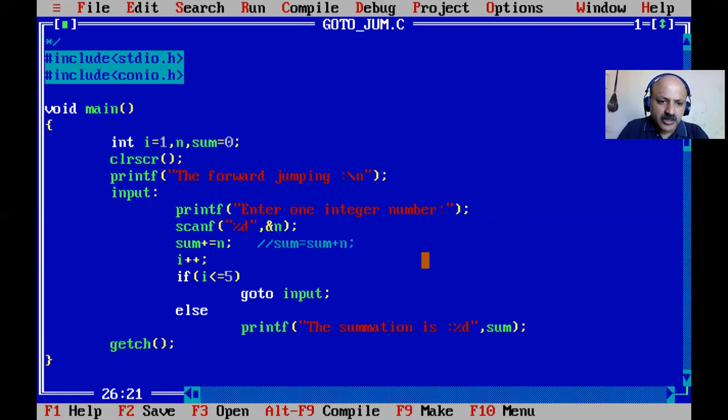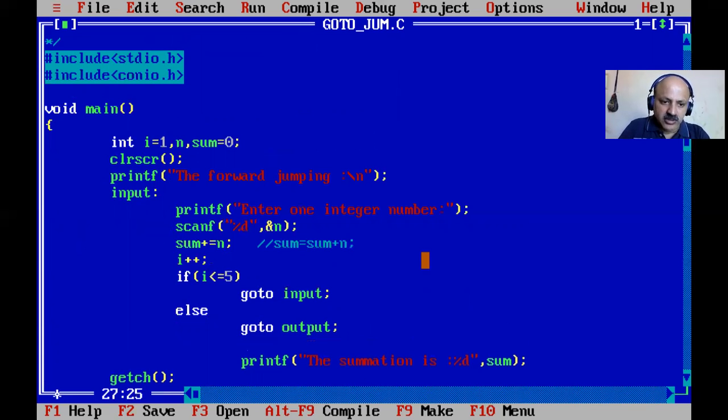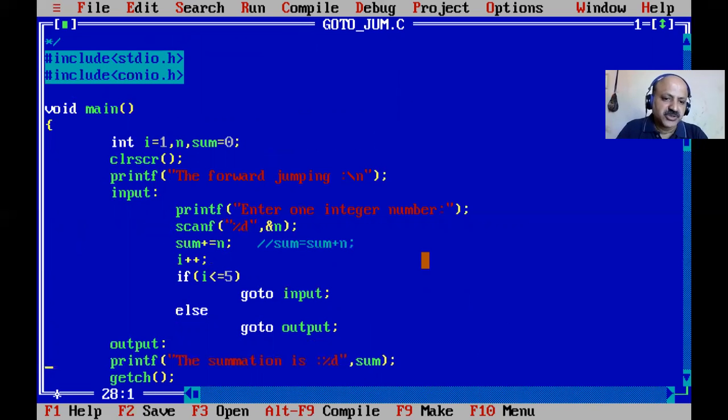And now here, what happened. Here I give the goto with the label name, say new label, and a semicolon. Now here I define the label with a colon sign, and we just have to print our summation sum.